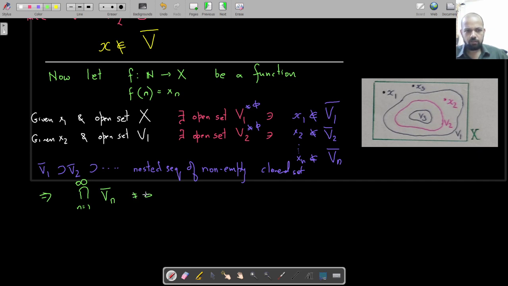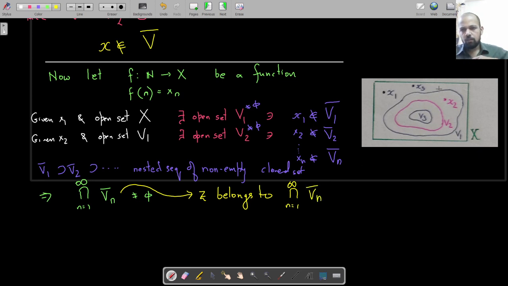And so there is a point z which belongs to this intersection, n going from 1 to infinity, Vn closure.